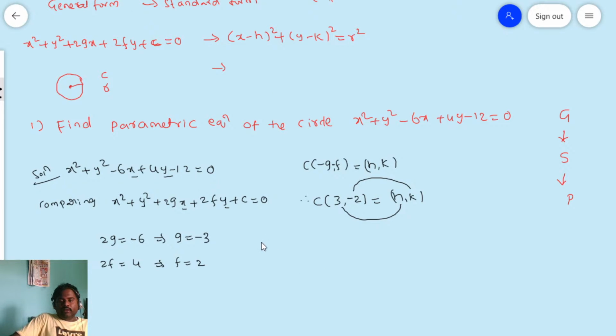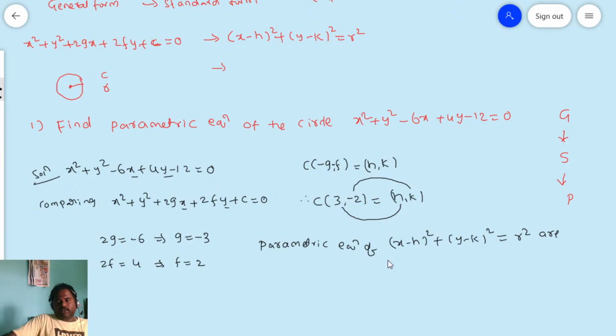Now if you know the standard form, what is the parametric form? I am writing here the parametric equations of x minus h whole square plus y minus k whole square is equal to r square.